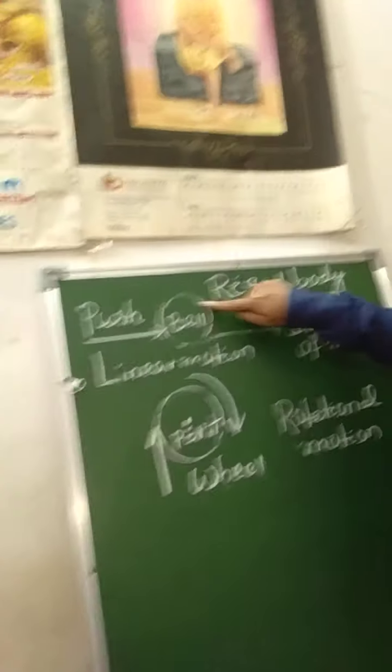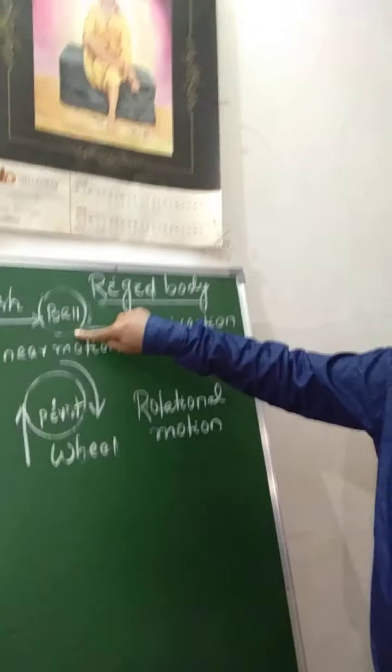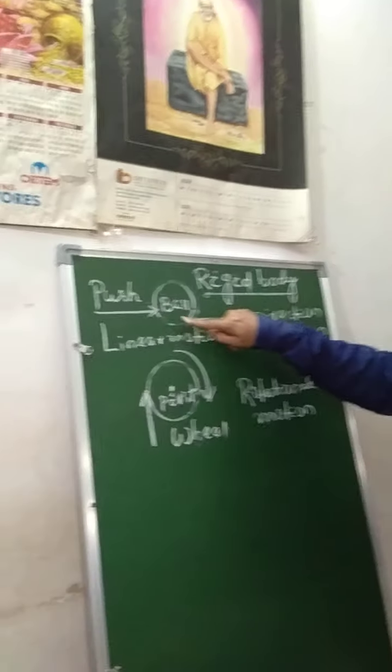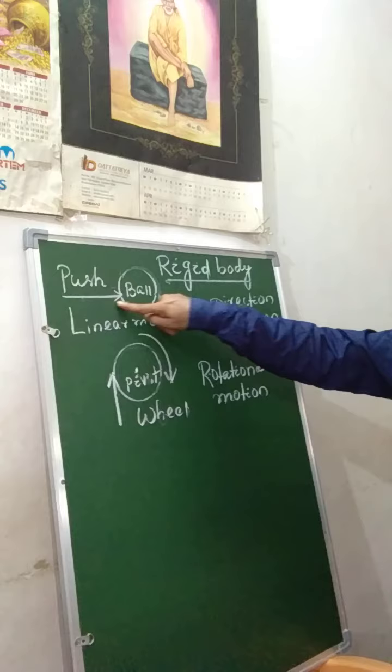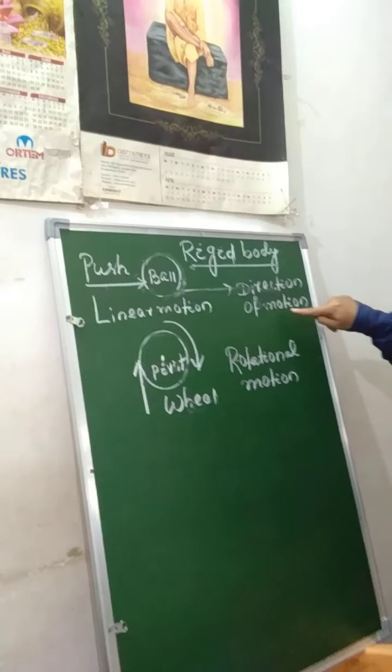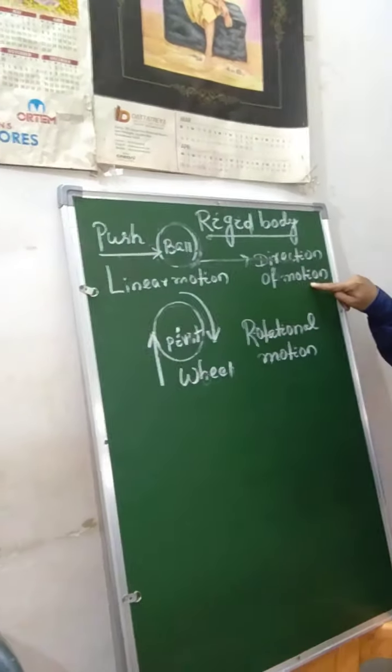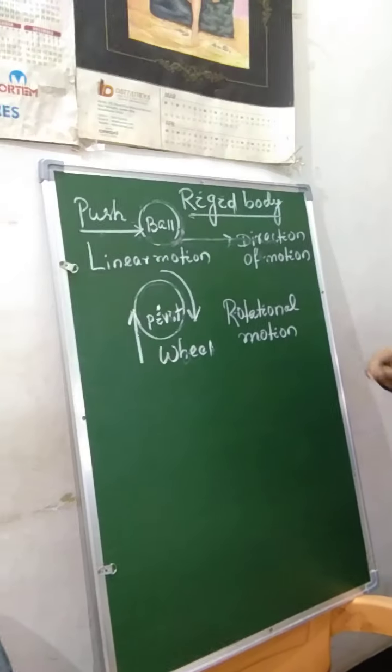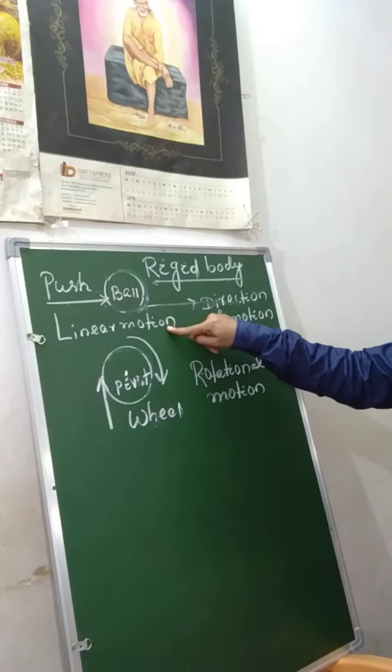But our chapter is now, what is the moment of force? Before going to say the moment of force, some examples I shall tell. Now look here. Here is a ball, I mean a rigid body which is free to move. If we push the ball, the ball will move in the direction of motion. It is called linear motion.